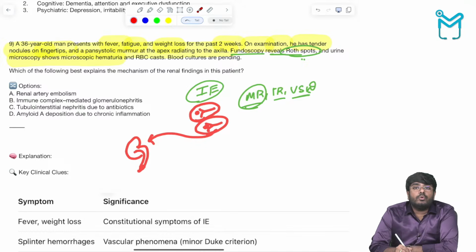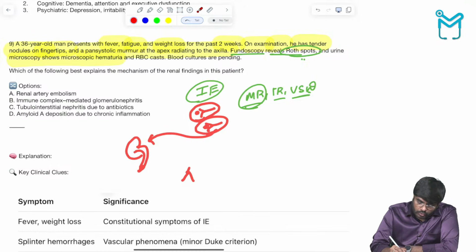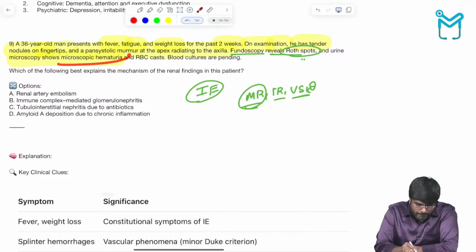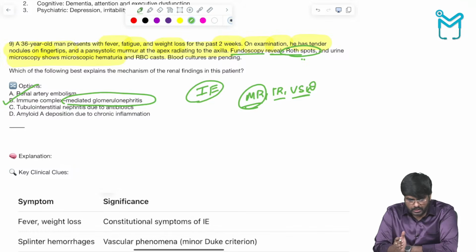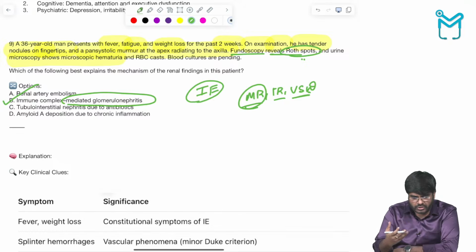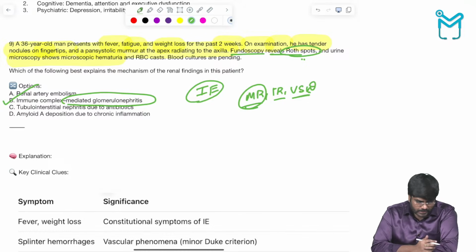And these immune complexes always activate what? The antigen antibody complexes will activate the complement proteins. And complement activation is going to cause damage to the kidneys, and that is what is causing the microscopic hematuria. So here the answer is immune complex mediated glomerulonephritis. It is because of the antigen antibody complexes circulating in the blood. These are getting deposited in the kidney, activating the complement system, and the complement system is going to cause damage to the glomerulus, and that's what is causing the microscopic hematuria. So here is the answer.